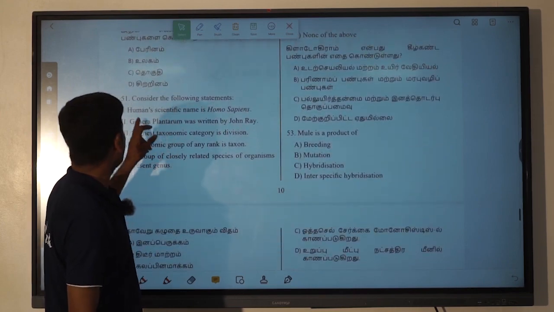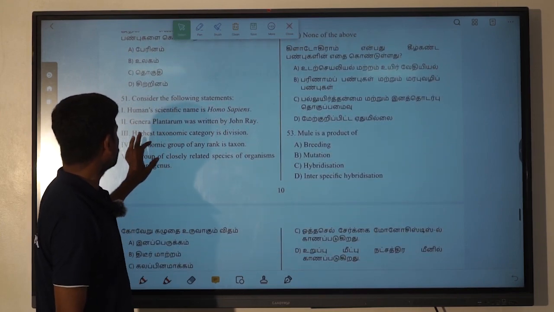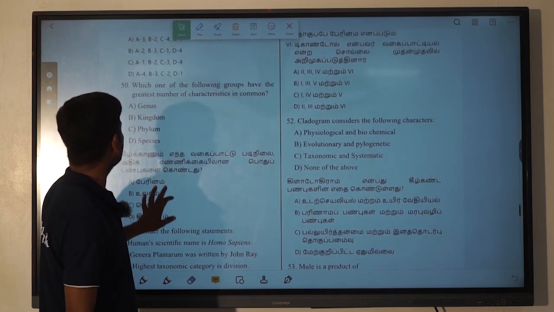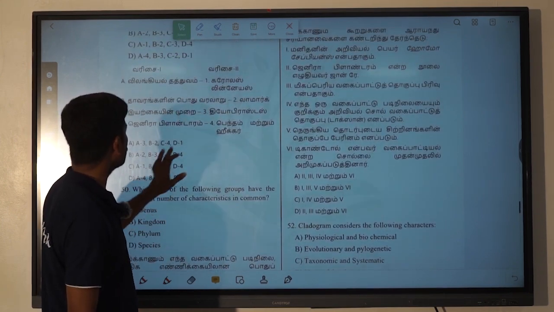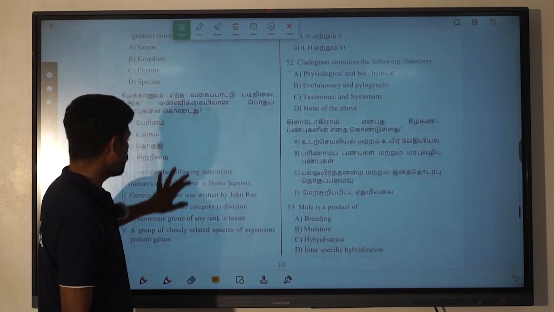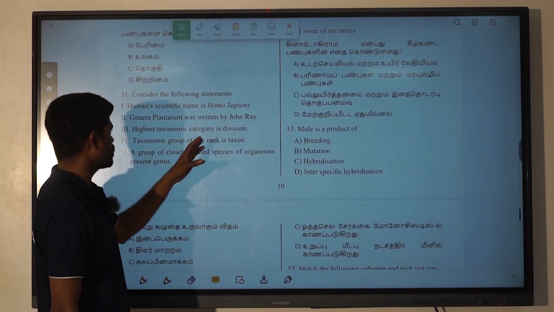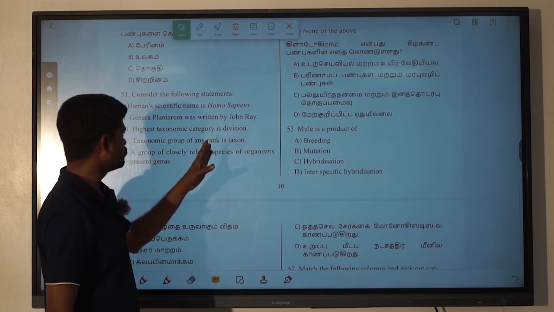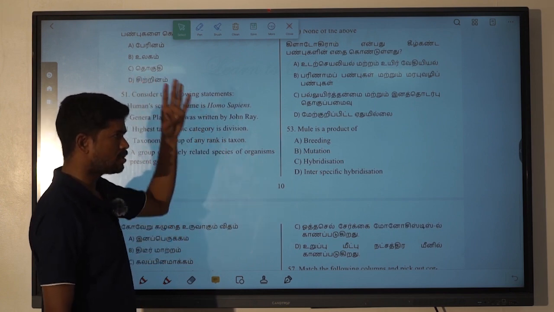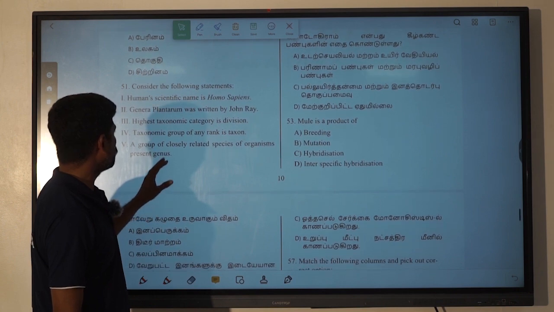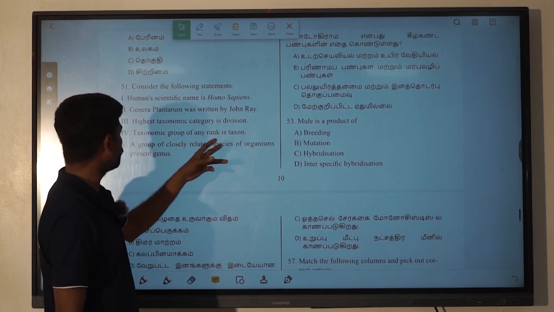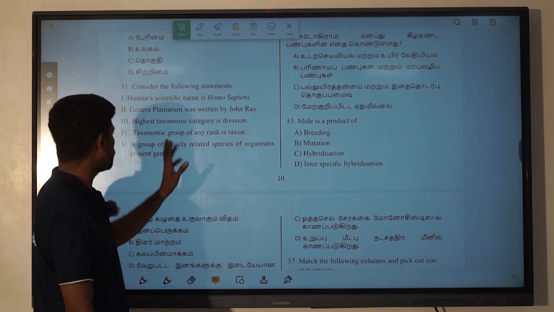So here, the first one is right. Okay, Genera Plantarum, we think about this just now. Genera Plantarum is given by Bentham and Hooker. So it is also going to be wrong. The second one is wrong. Highest taxonomic category is division? No. The highest is kingdom, right? So it is also wrong. Okay, a taxonomic group of any rank is taxon. It's good. It is the right answer.